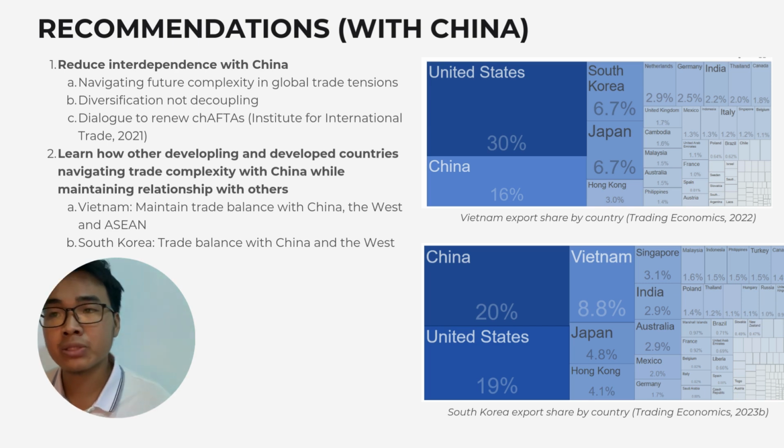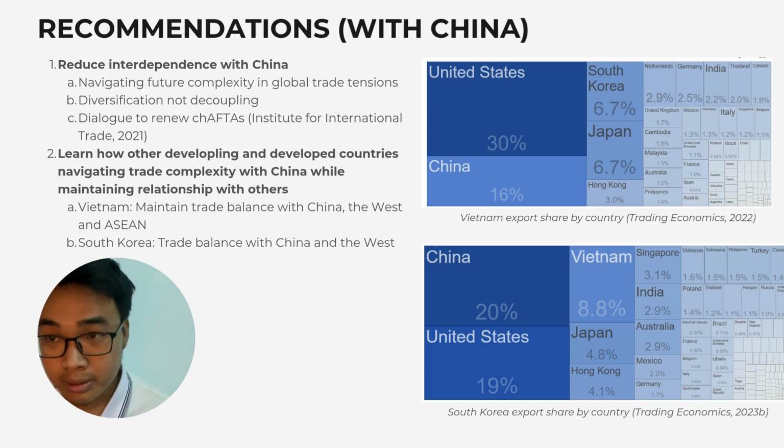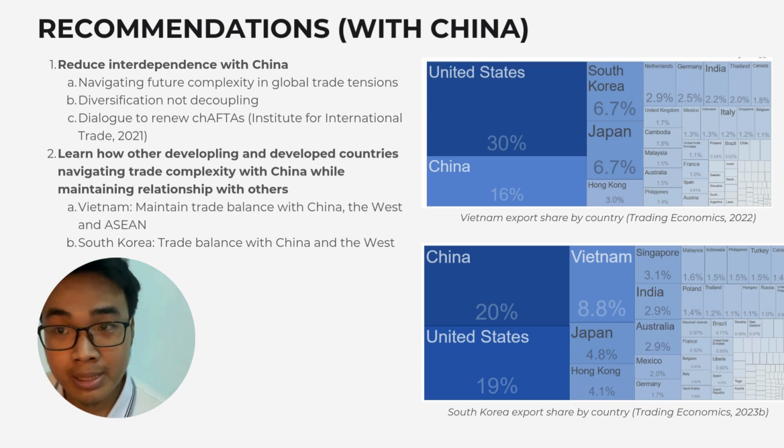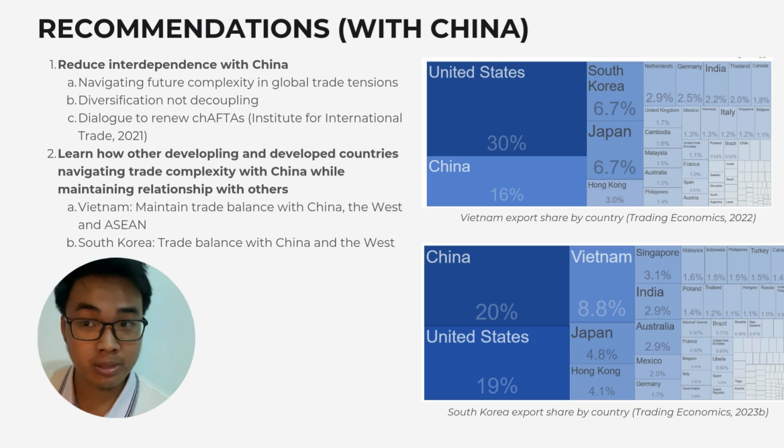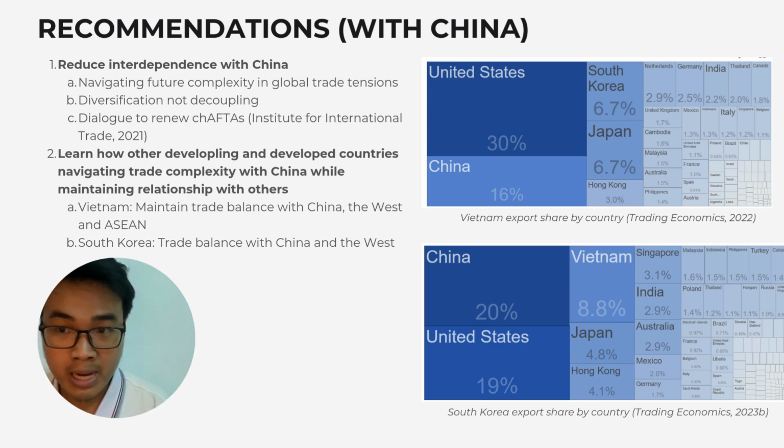Vietnam stands out as a notable example because they can maintain the trade balance with China and they also maintain trade with the West, as you can witness in the top right corner. And about South Korea, they have the same situation. They maintain the trade balance with China and the West as well, with China accounting for 20% of its exports, and the US accounting for 19%.